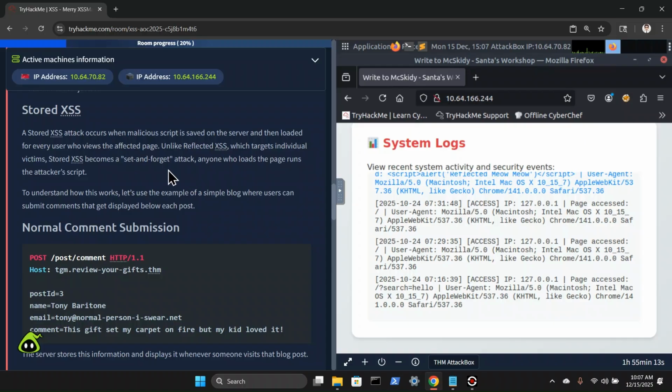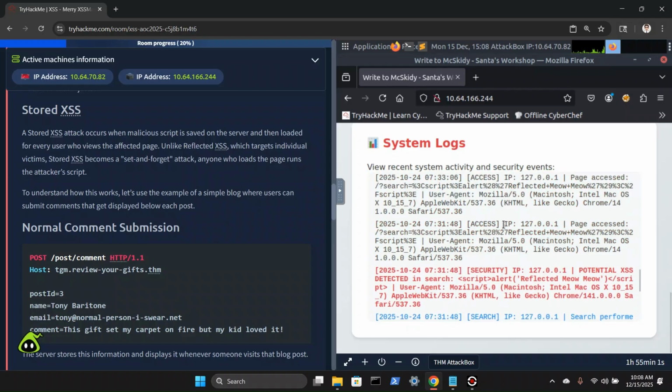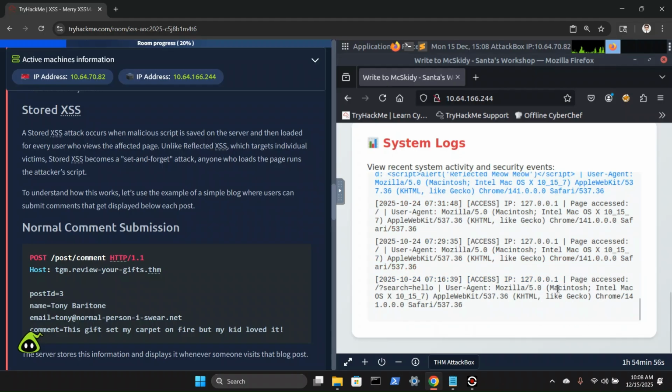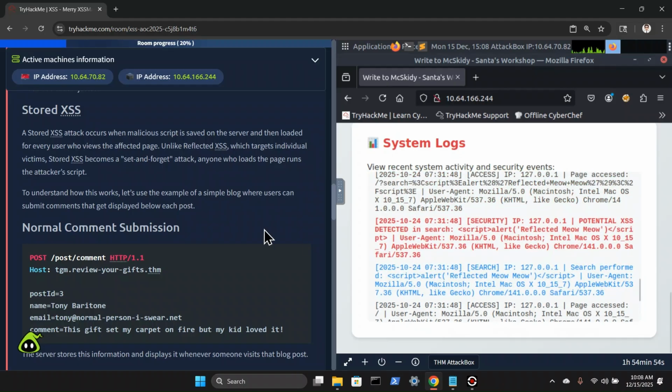Stored XSS. A stored XSS attack occurs when the malicious script is saved on the server and then loaded for every user who views the affected page. Okay, so like we saw here for stored meow meow or something like that. Oh, and then we also have reflected meow meow. Anyway, unlike reflected XSS, which targets individual victims, stored XSS becomes a set and forget attack. Anyone who loads the page runs the attacker's script.